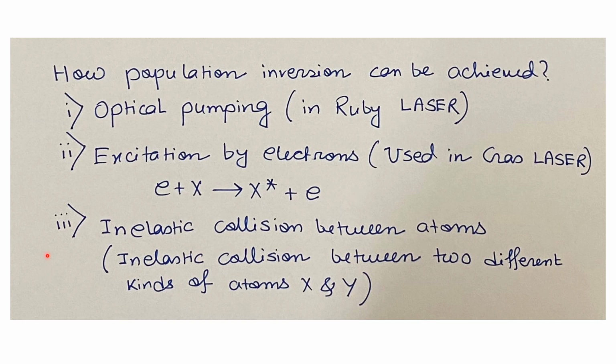And the third process is inelastic collision between atoms. In this case, two different kinds of atoms X and Y are forced to collide in an inelastic manner, so that one kind of atom will transfer the energy to the other kind of atom. So the second kind of atoms will be excited, and we'll get more and more of the second kind of atoms in the excited state.